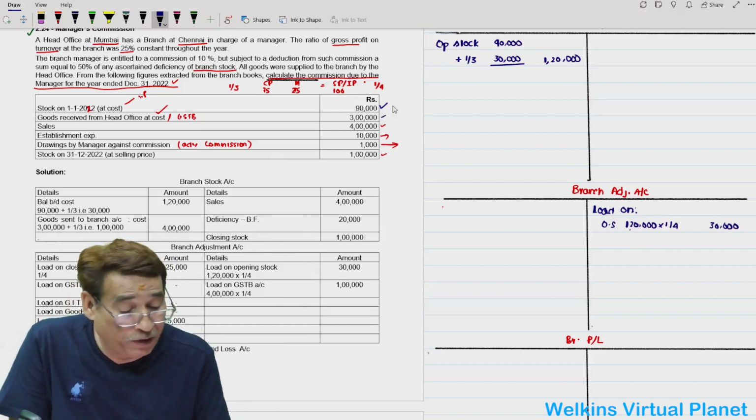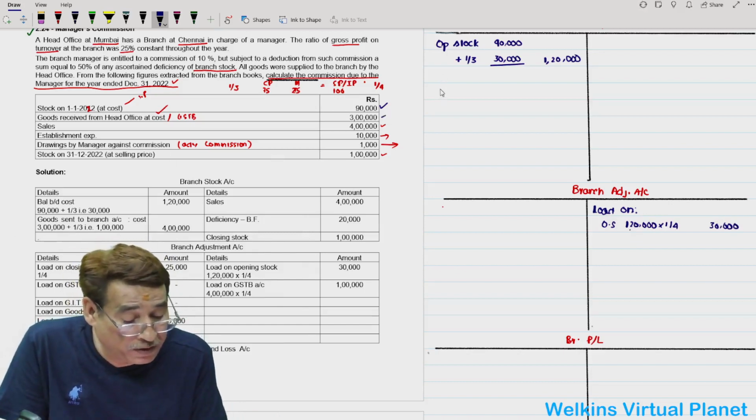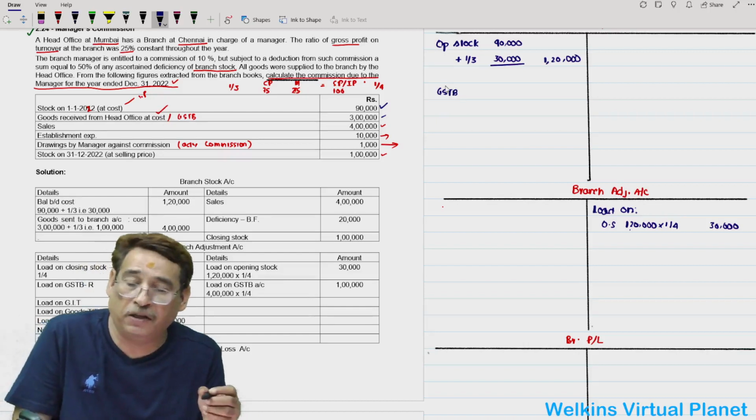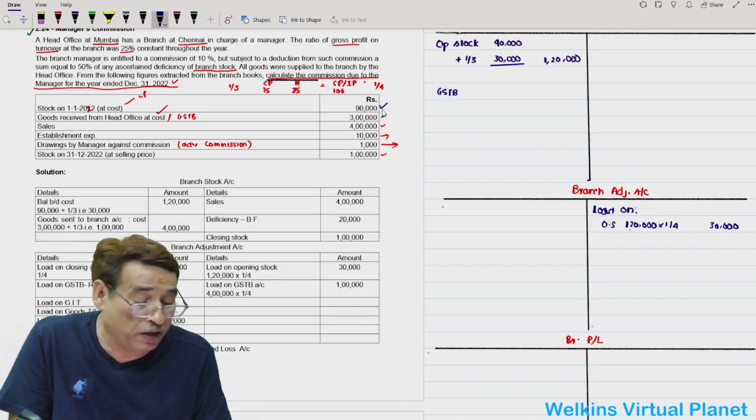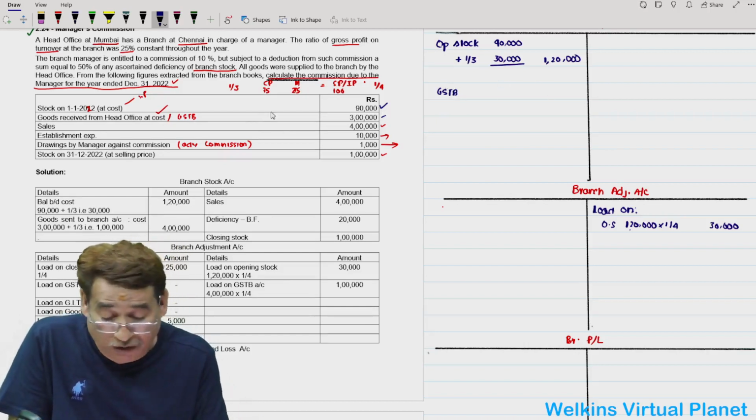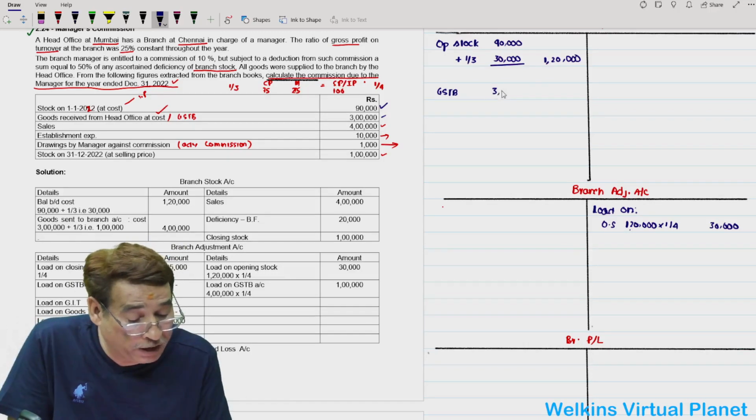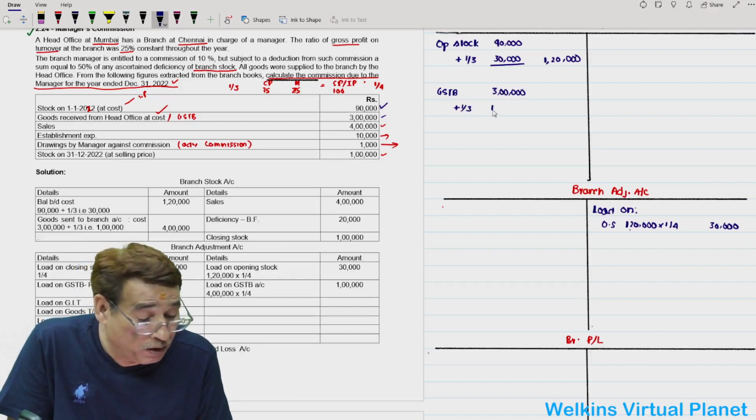Then goods received from head office. So goods received, that is actually goods sent to branch account, because whatever goods have been received must have been sent by the head office, because there is no goods in transit. So it is given to you again at cost, so you will write at cost 3 lakh. Again you will add 1/3, that is 1 lakh.